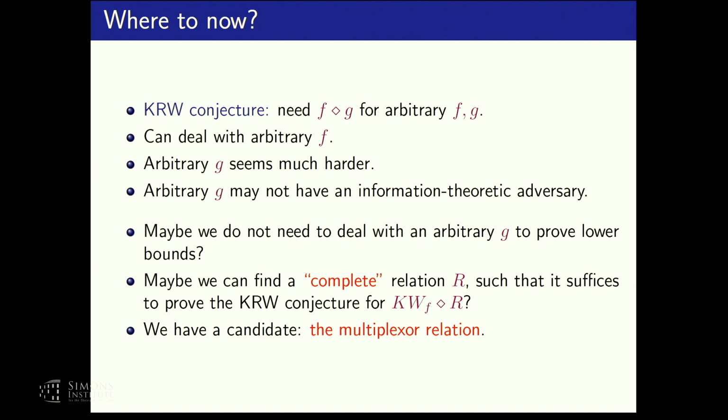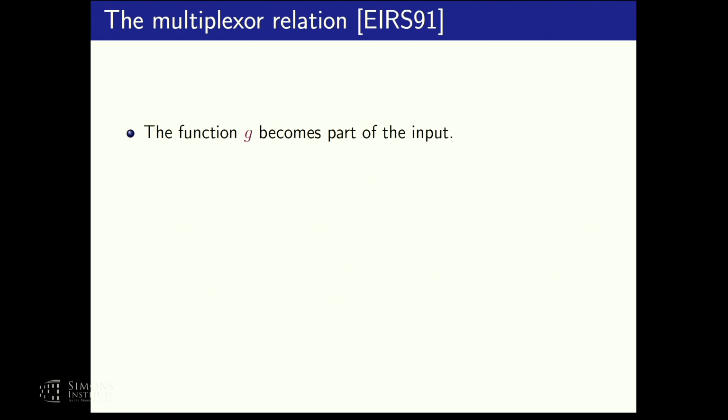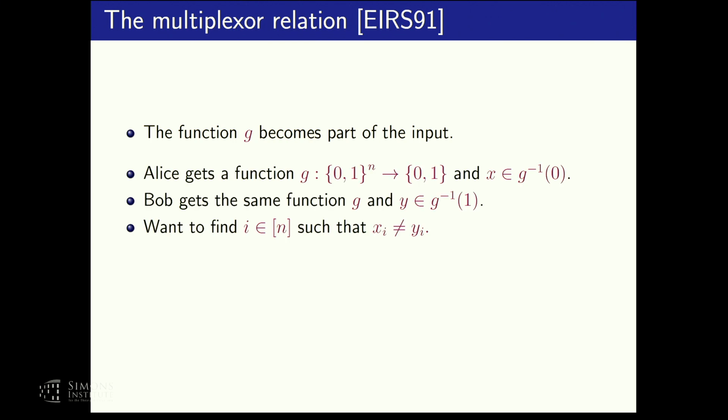And we have a candidate for such a communication problem, which is called the multiplexor relation. So I will now describe this candidate. The multiplexor relation is basically the KW relation of a function g, except that now g is not a fixed arbitrary function, but rather it is part of the input. So more specifically, the communication problem is defined as follows.